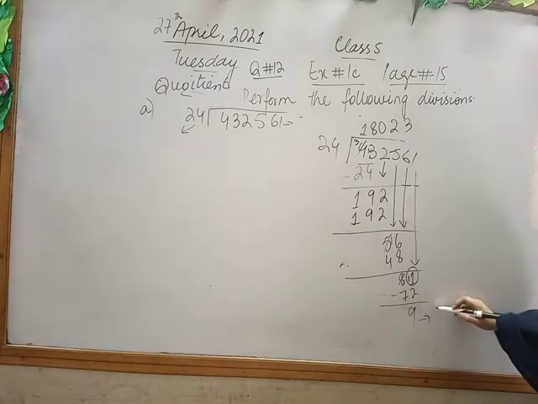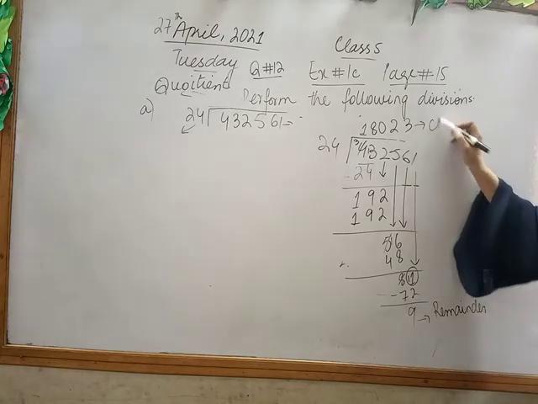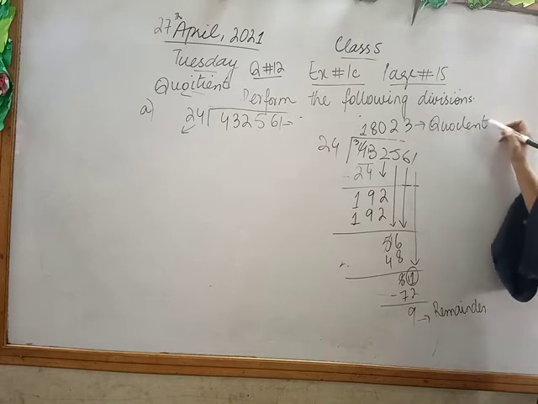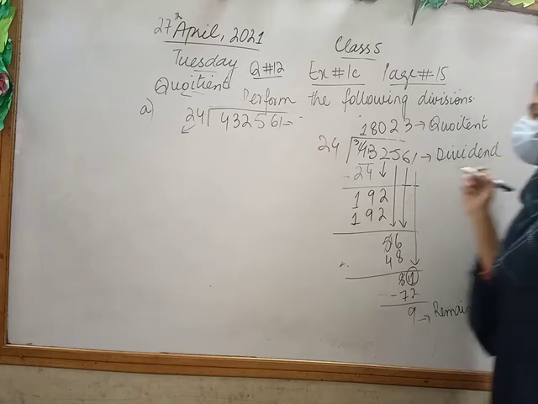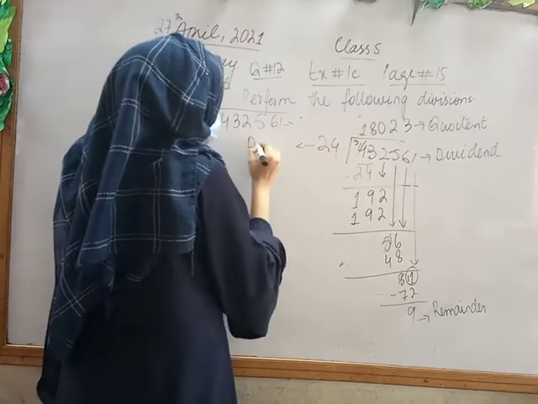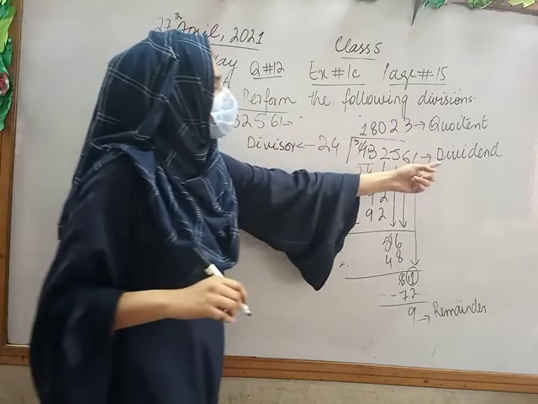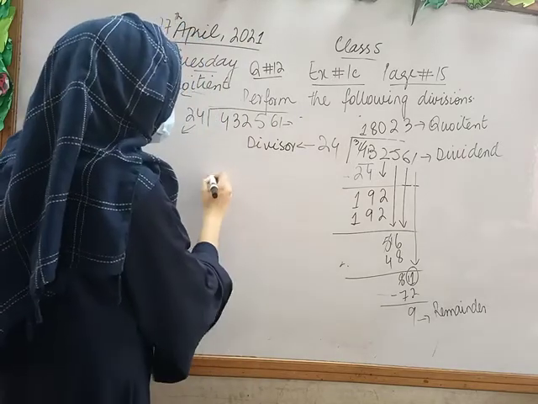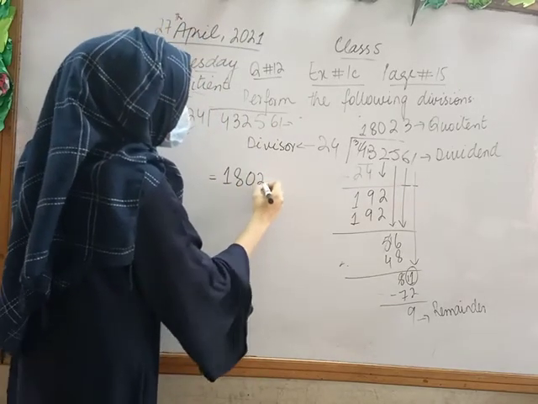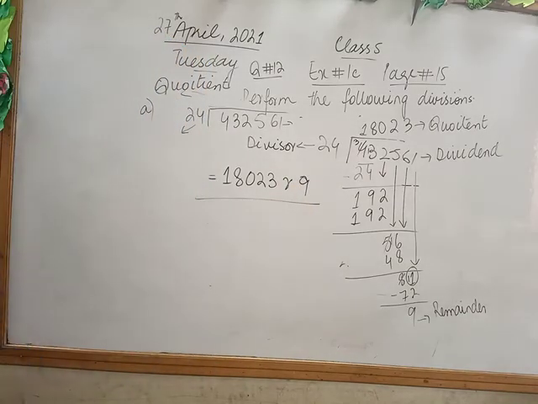So this is the remainder. Fine, and this is the quotient. This is the dividend, and this is the divisor. Fine. This is the quotient, this is the dividend, this is the divisor, and this is the remainder. So 18023 remainder 9. This is the way to write. This is the way to write the answer.